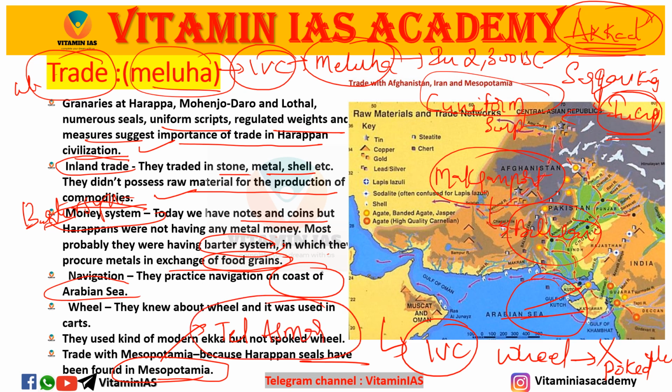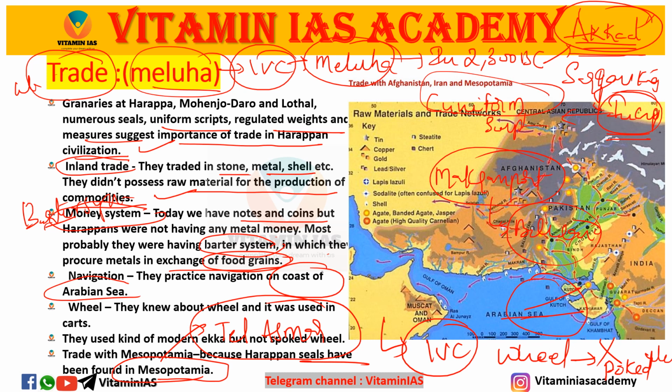Tel Asmar is the place where we found a number of seals. Tel Asmar basically belongs to the Mesopotamian civilization. Again, I'm telling you, Meluha means IVC people. In the Meluha inscription, we have to know that the Sargon inscription, in cuneiform script, from the Akkad dynasty in 2300 BCE.